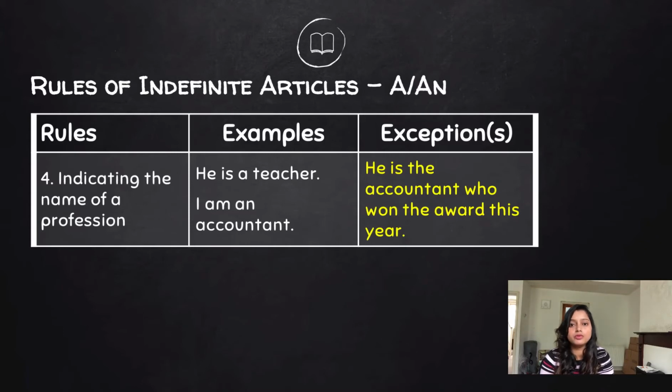Okay. Number 4, when we are indicating the name of a profession. For example, I am a teacher, or he is an accountant.